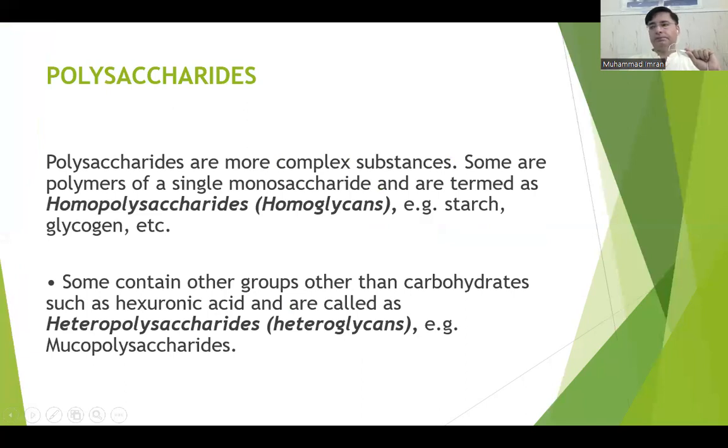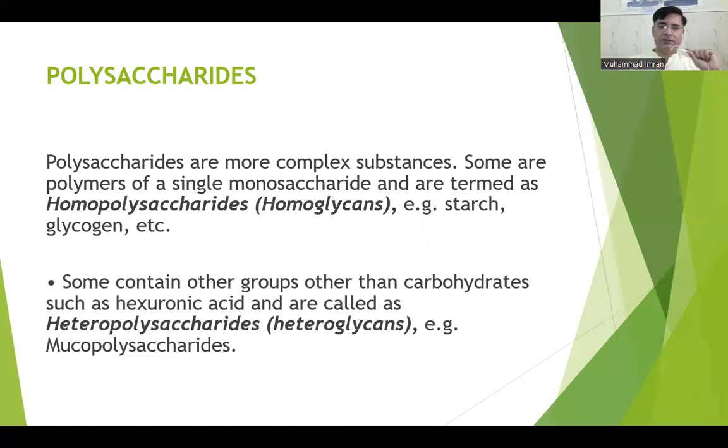Almost all carbohydrates are initially started from starch. For example, glucose is obtained mostly from starch. Maltose, isomaltose are mostly obtained from starch. So polysaccharides are more complex substances.